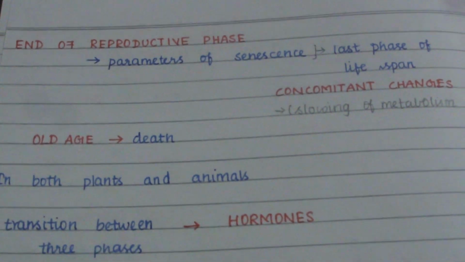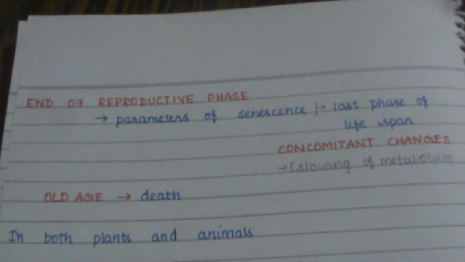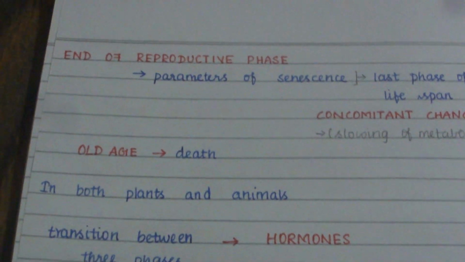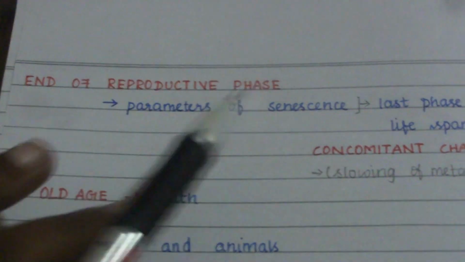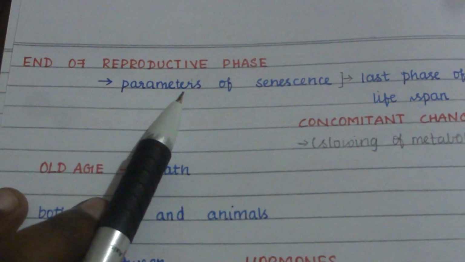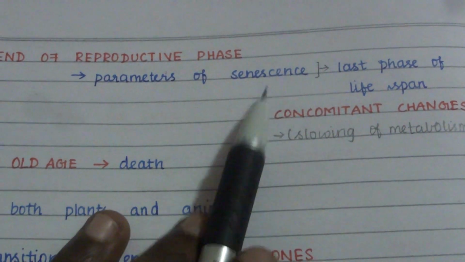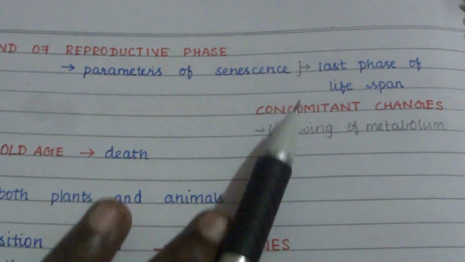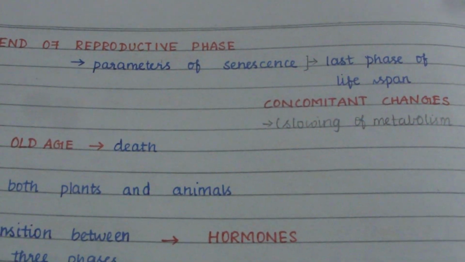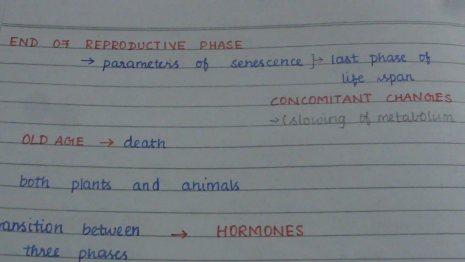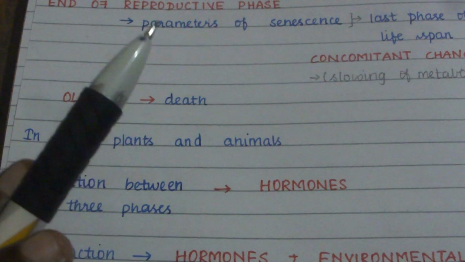That's the end of the reproductive phase. First comes the juvenile phase, then the reproductive phase, then the senescent phase, that is almost the old age, the death phase. The end of the reproductive phase is one of the most common parameters for senescence, the last phase of the lifespan. During this senescent phase, concomitant changes occur, that is, slowing down of metabolism and suppression of immunity. We know that old age ultimately leads to death.